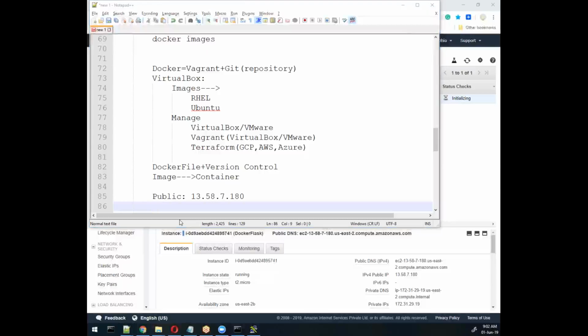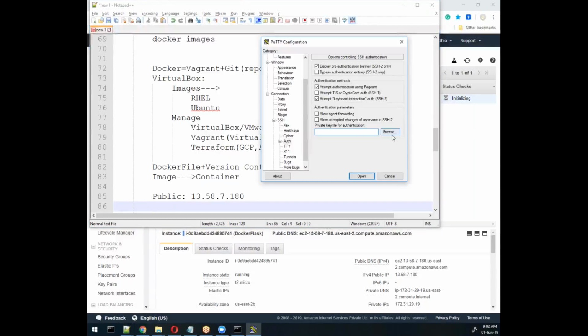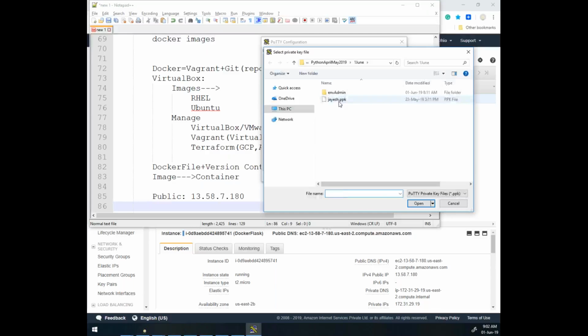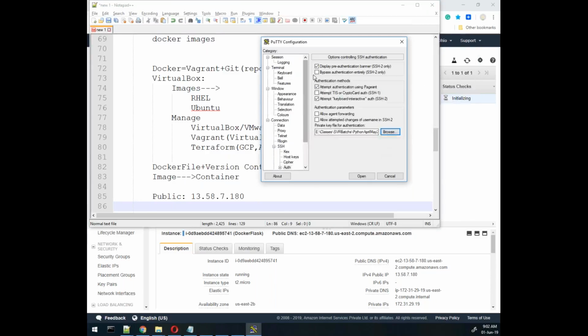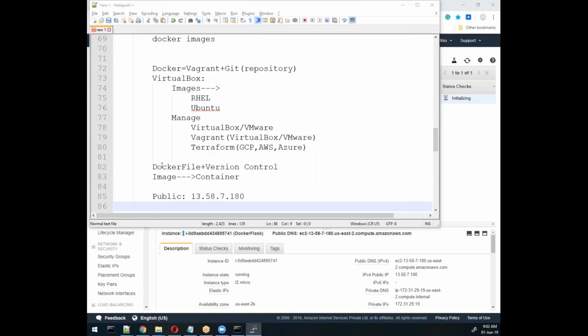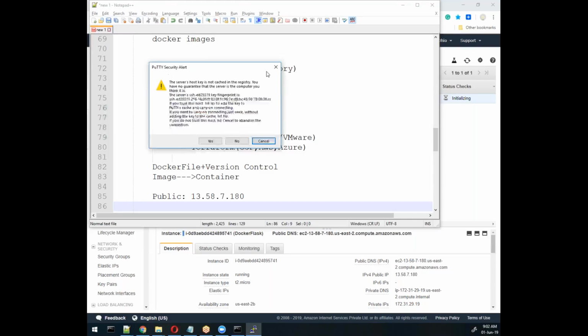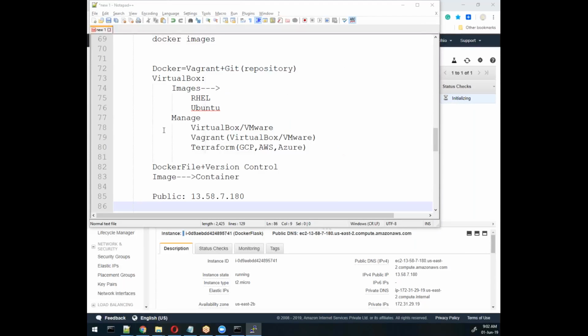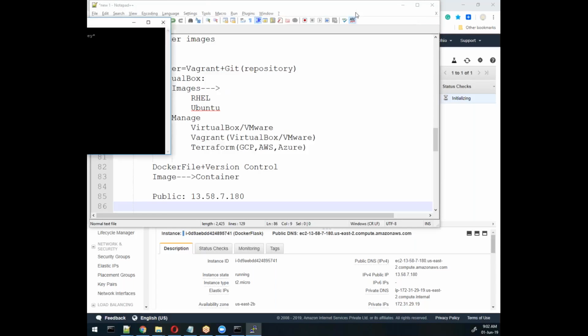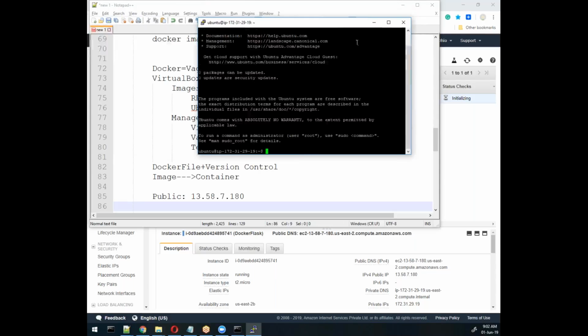Here I'll browse my file jayesh.ppk, because we are connecting through Windows, and I'll test it. This will come up the first time you run it. It will store your fingerprint, so next time it will not ask you again and again.